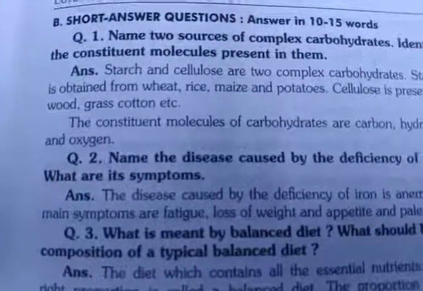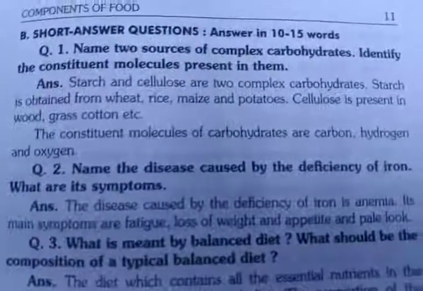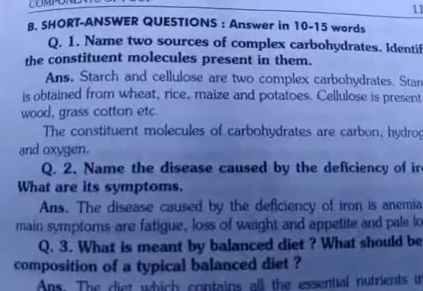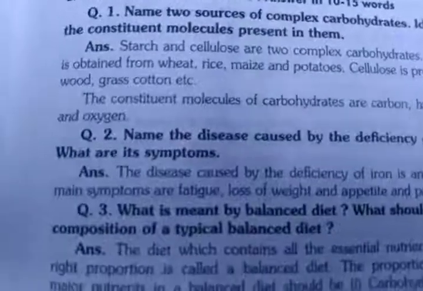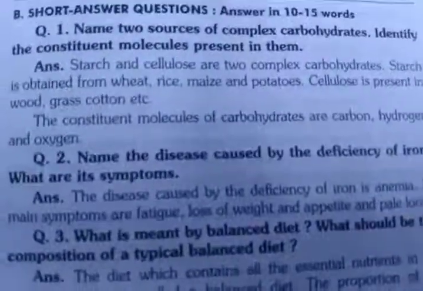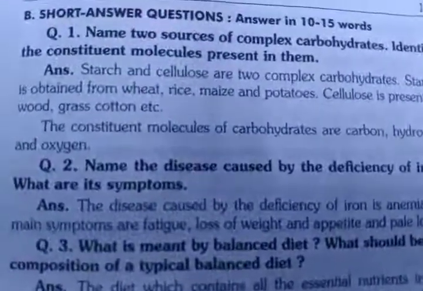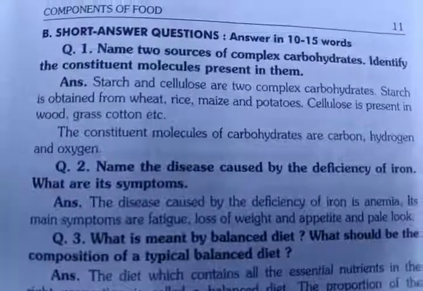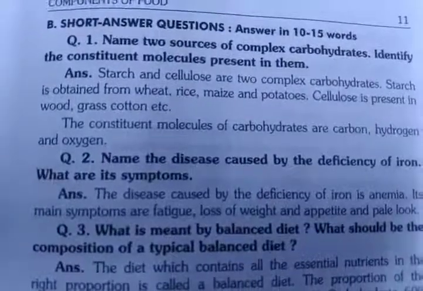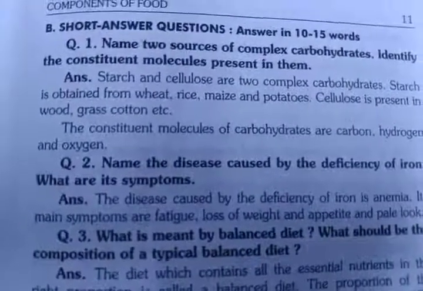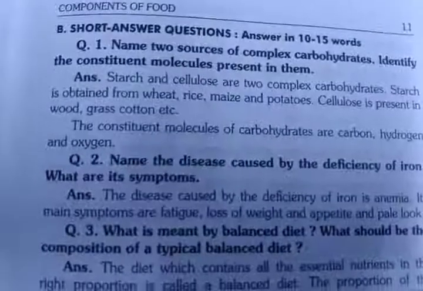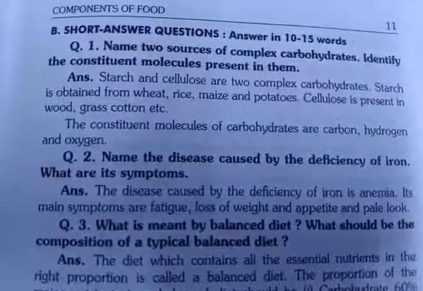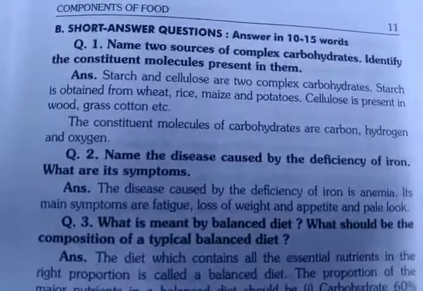First of all, try to understand the question. The question is saying we have to write the 2 sources of complex carbohydrate, and the constituent molecules present inside them. Starch and cellulose are the 2 complex carbohydrates. Starch is obtained from wheat, rice, maize and potato. And cellulose is present in wood, grass, cotton, etc. The constituent molecules of carbohydrates are carbon, hydrogen and oxygen.